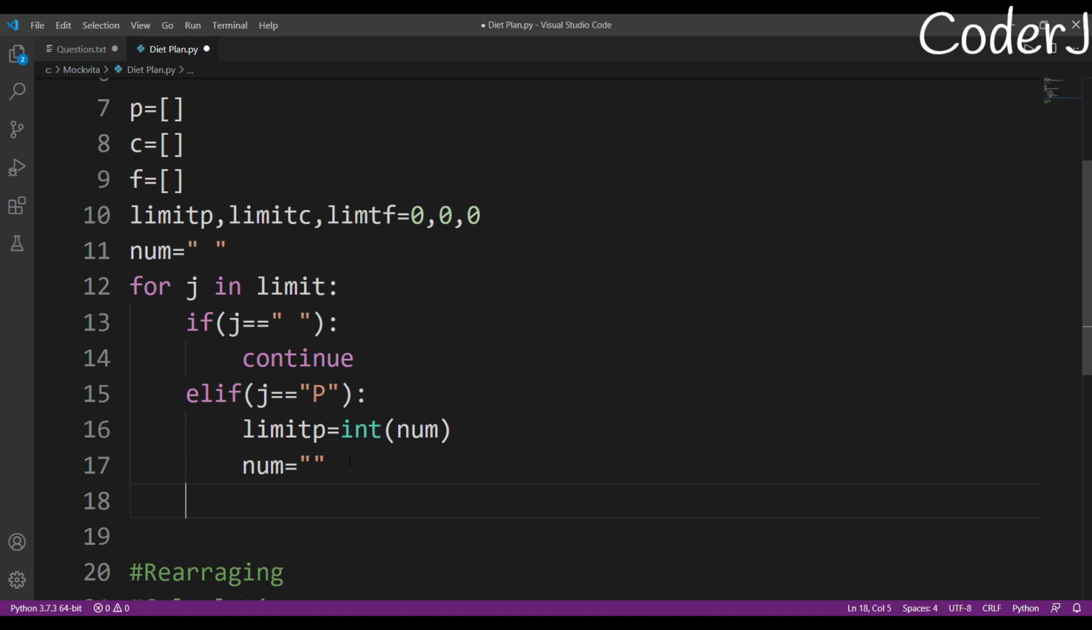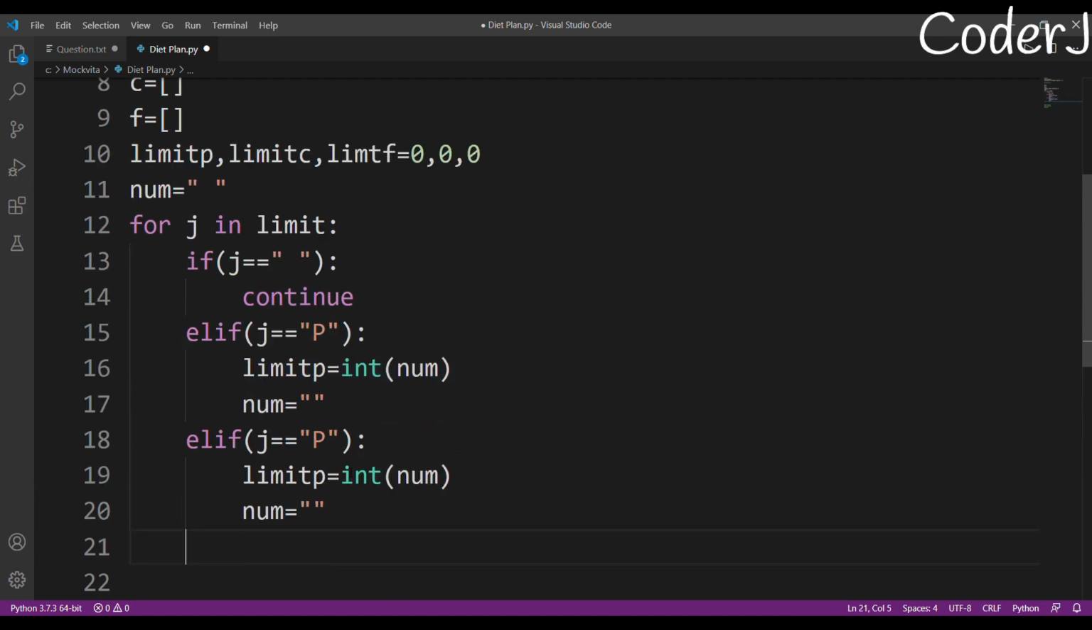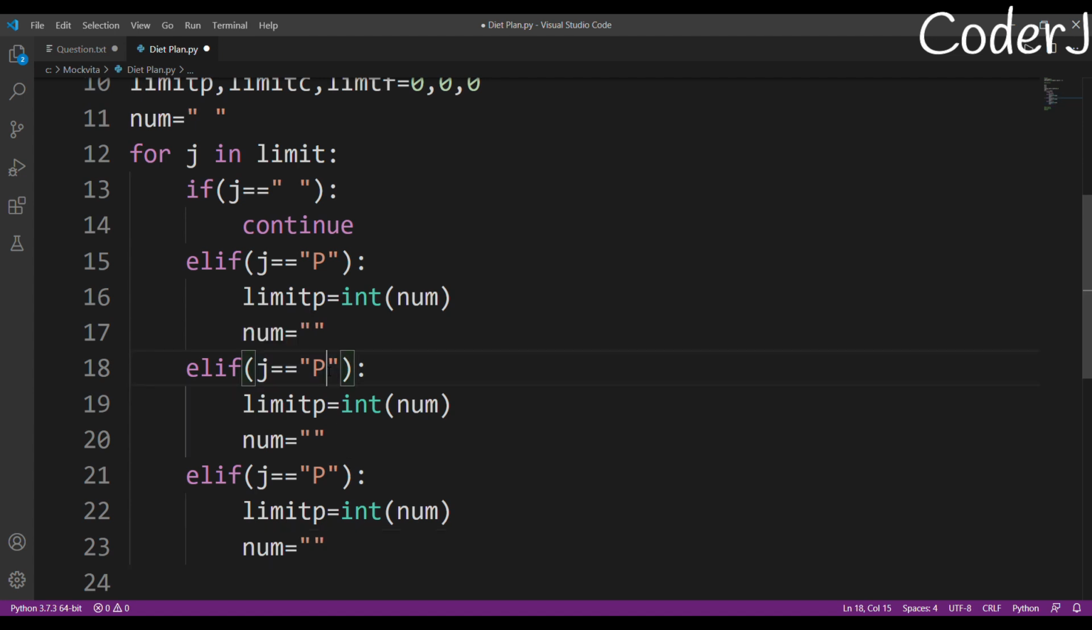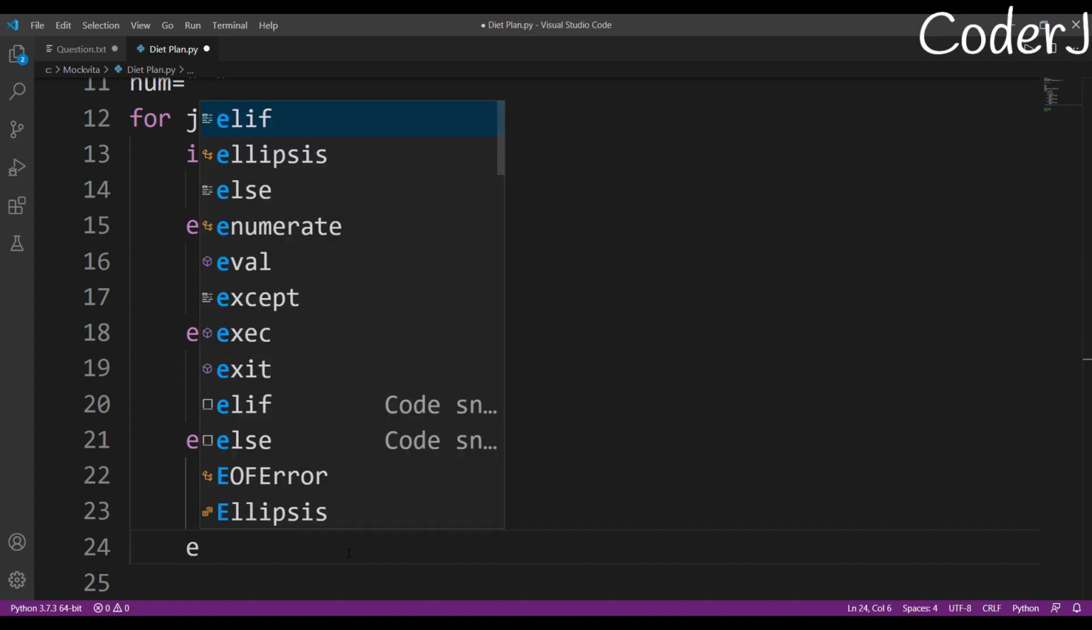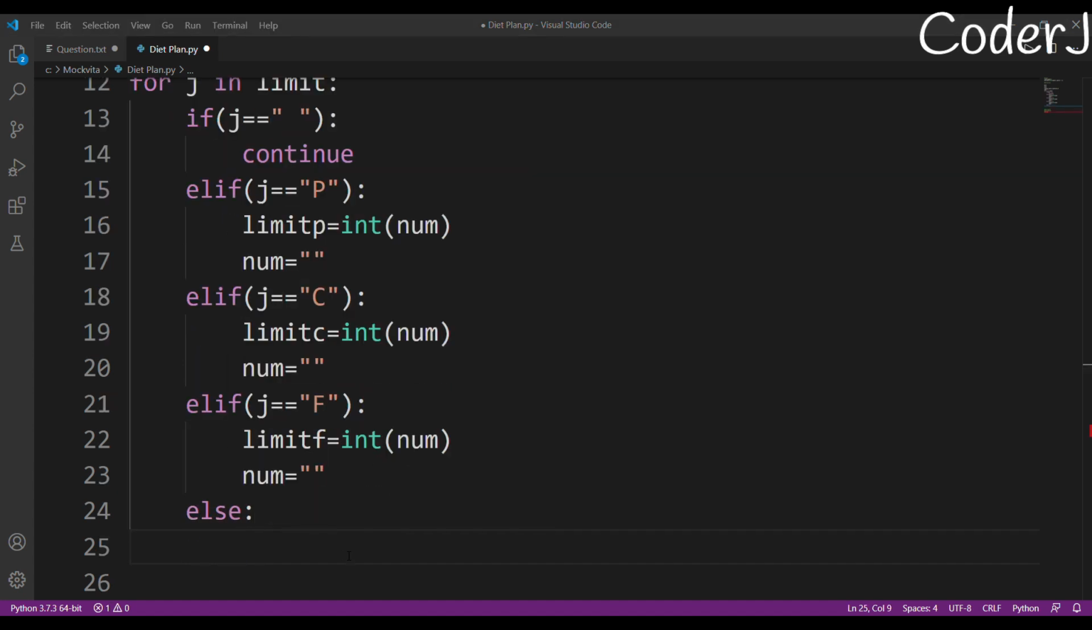So else if, I think all of you are getting what I'm trying to say, right? I'm just doing a little bit of string manipulation in order to extract my inputs. The same goes for C, and the same goes for F. Limit P, limit C, and limit F just mean the maximum value that we are supposed to get. Else, this is really the most important condition. Else, if the character you have encountered is neither a space, nor a P, nor a C, nor an F, just do one thing: num plus equals j. Okay, done with this.